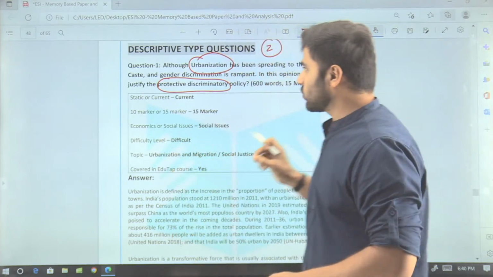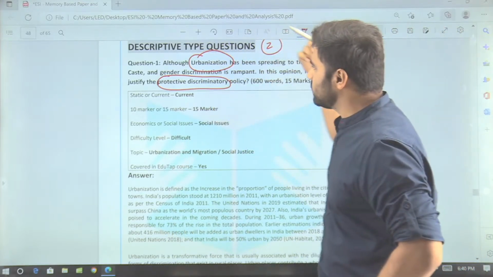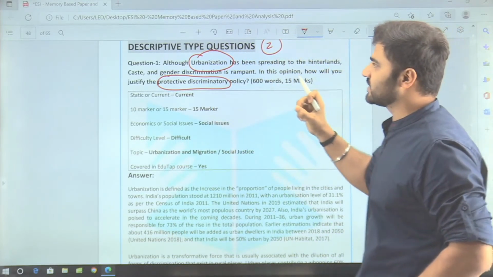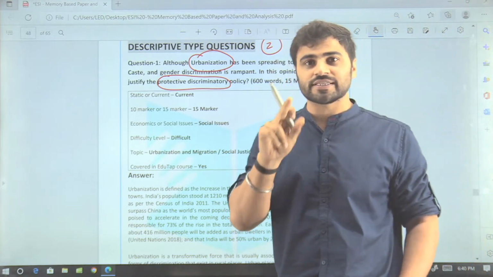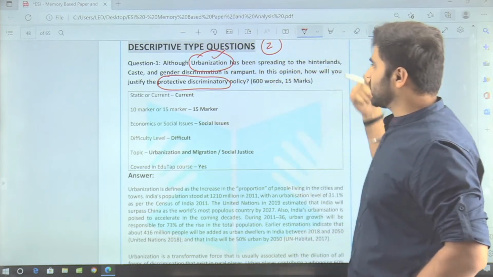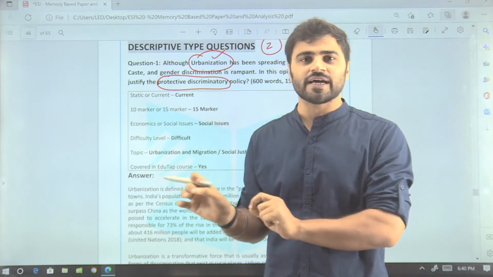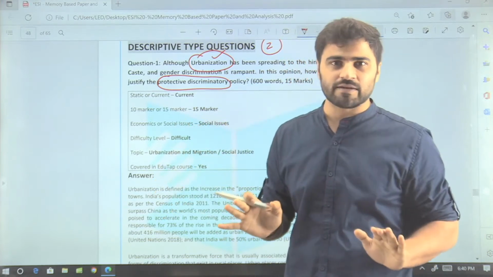Right? So if we talk about this question, guys, you have to break the question first. The question is, although urbanization has been spreading to the hinterlands. So the very first micro question is that you have to justify this, that yes, urbanization has been spreading to the hinterlands. You have to justify this statement by mentioning some data, some reports, whatever it can be, right?